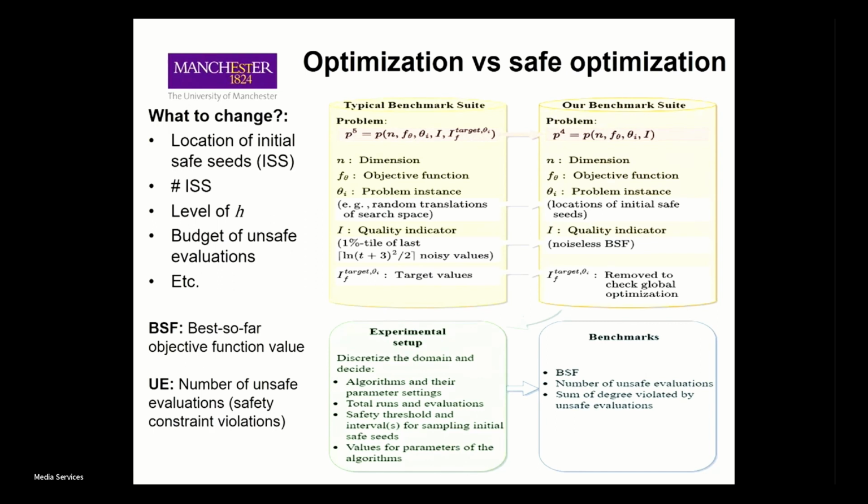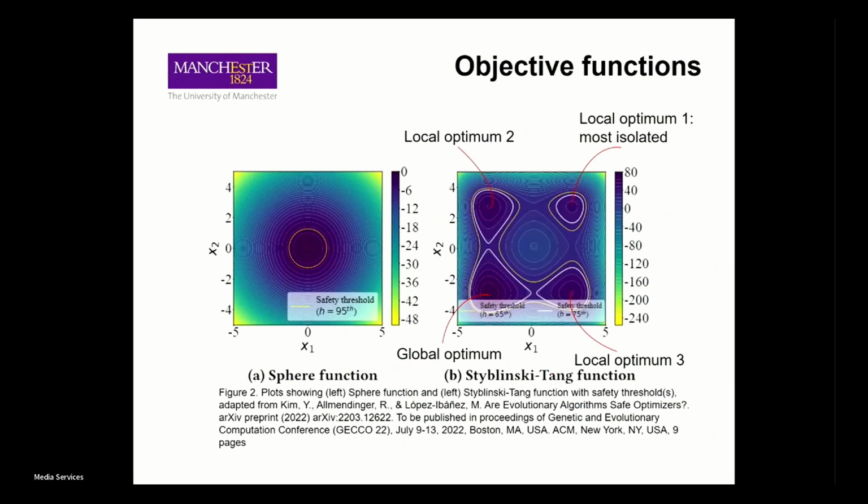In our study we change the location of the initial safe seed. An initial safe seed means the input points already known as safe for the algorithm initialization. We also change the number of initial safe seeds, the level of the safety threshold, and the budget of unsafe evaluations. Here are the two objective functions we use for our experiments: the unimodal sphere function and the Sibling length function. The lines inside the circle are safe regions.